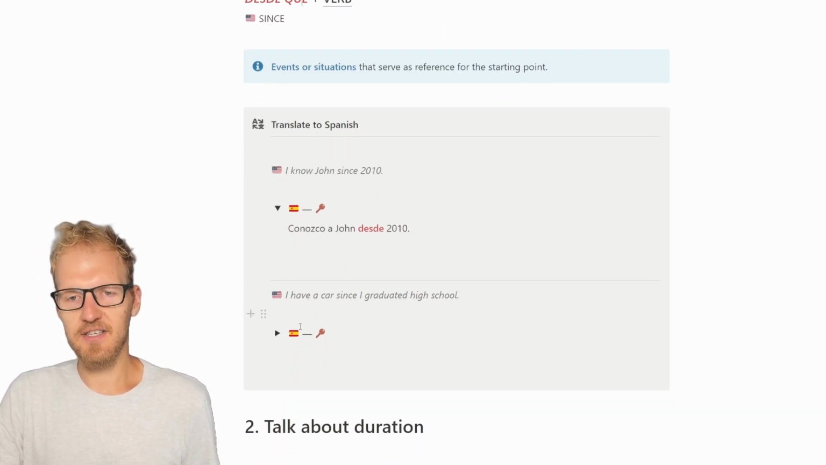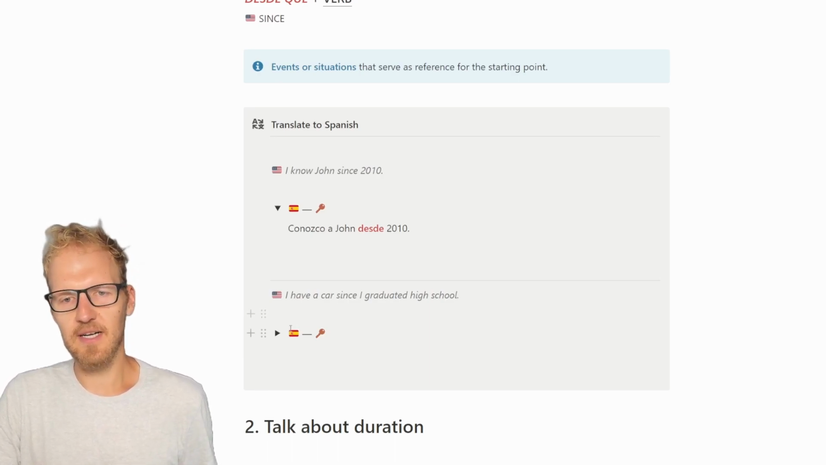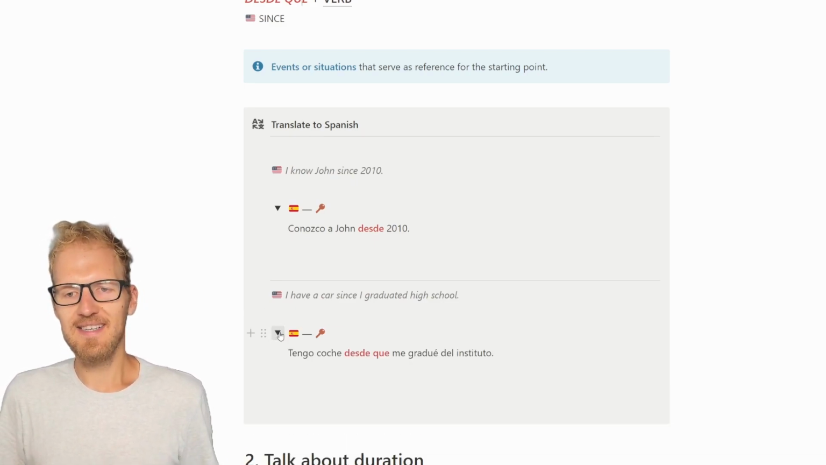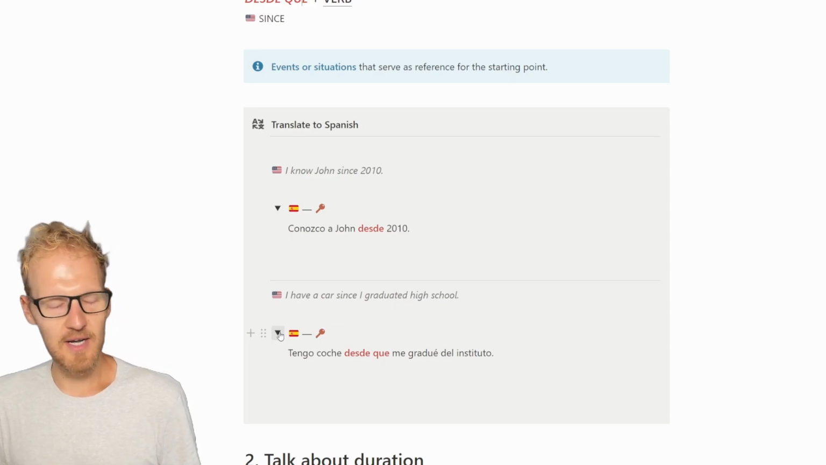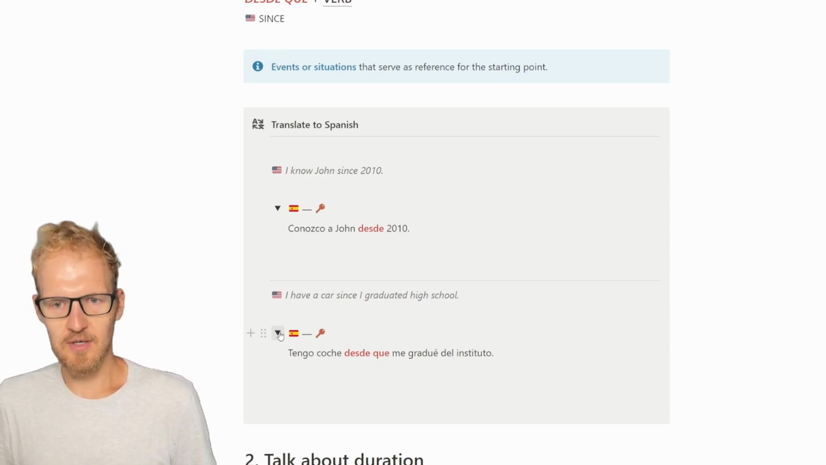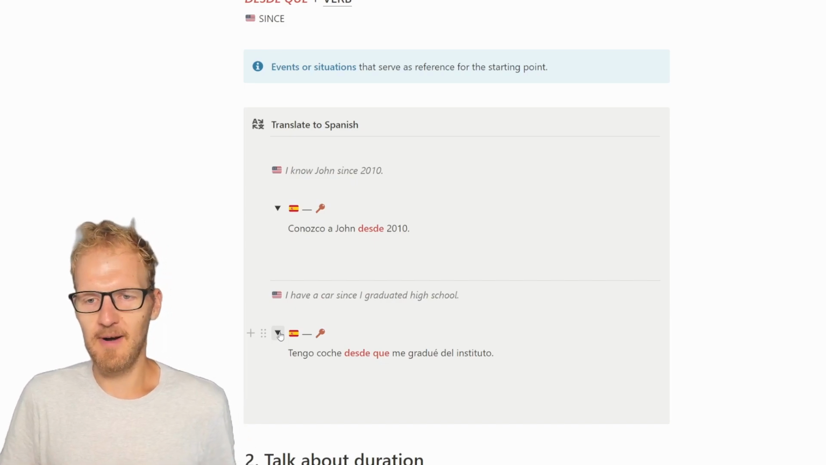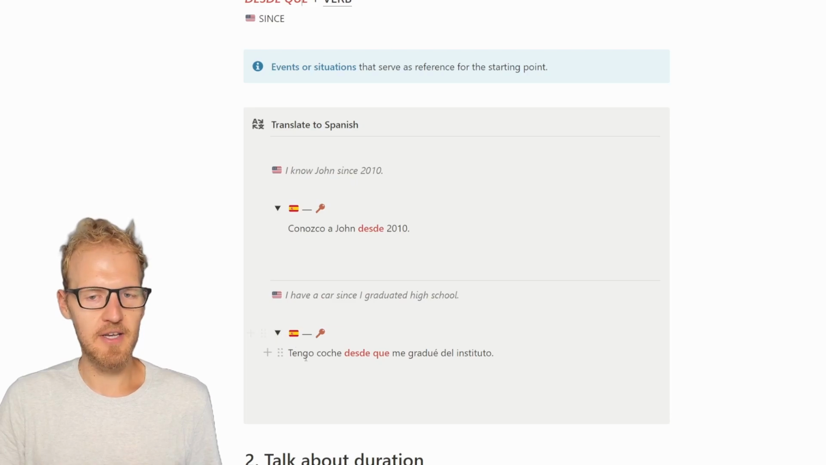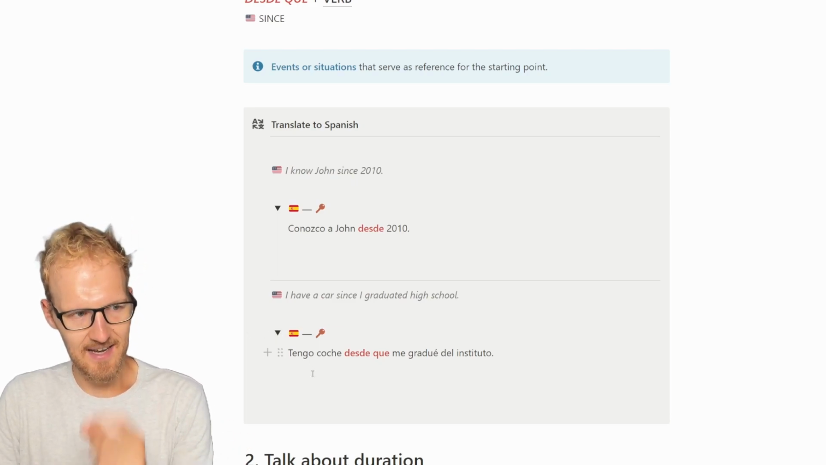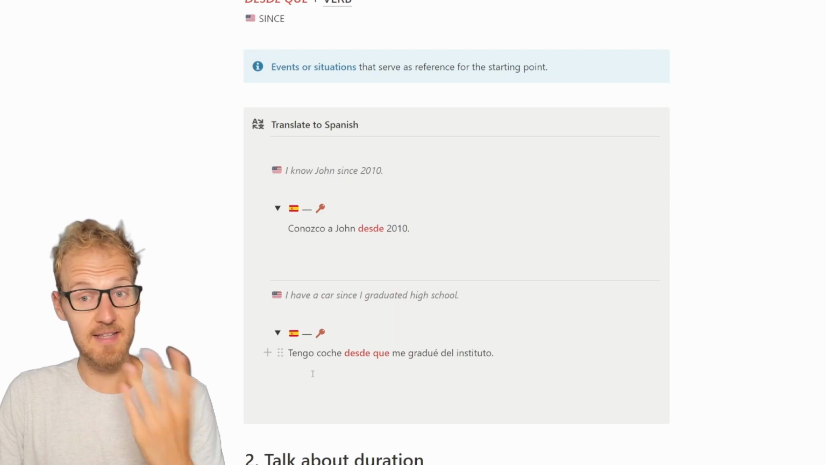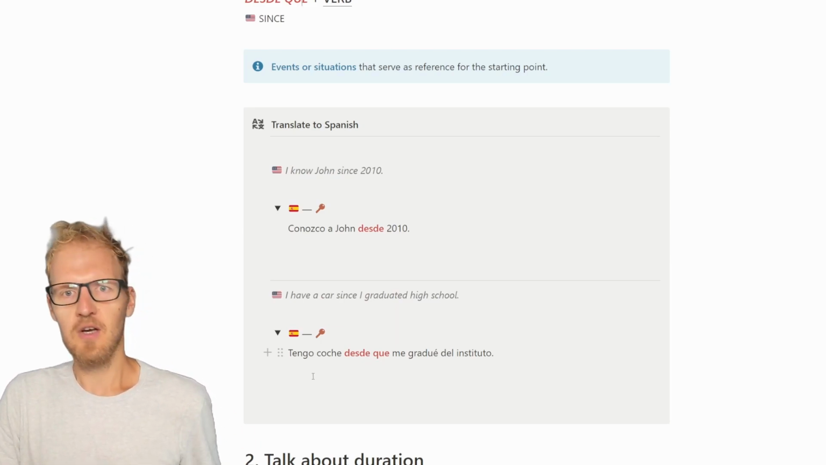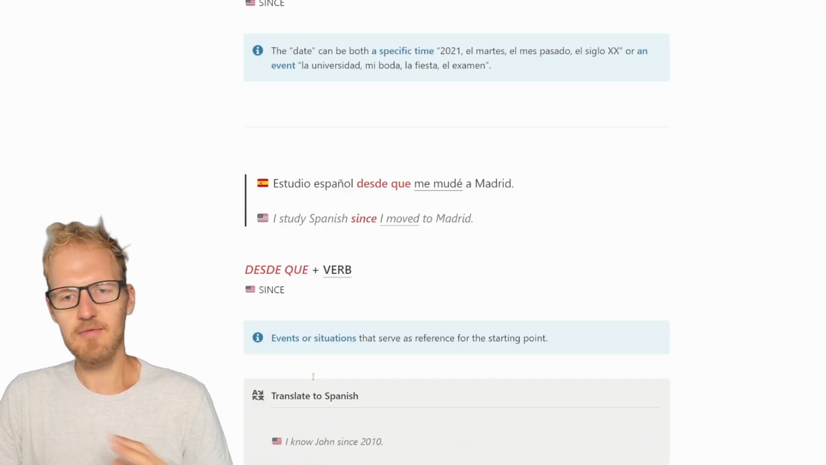Now, I have a car since I graduated high school. That would be tengo coche desde que me gradué del instituto. Coche en Spain, carro en Latinoamérica. Tengo coche desde que me gradué en el instituto. The important part here is the use of desde que with an action to graduate, and desde if it's just a date, 2010. Okay, so desde que, both since, quite straightforward.